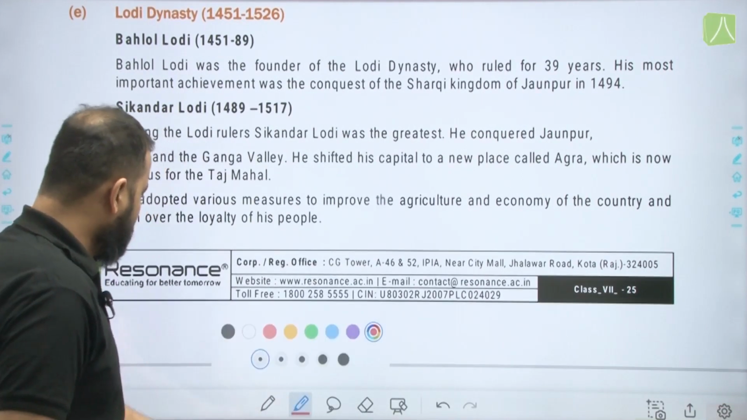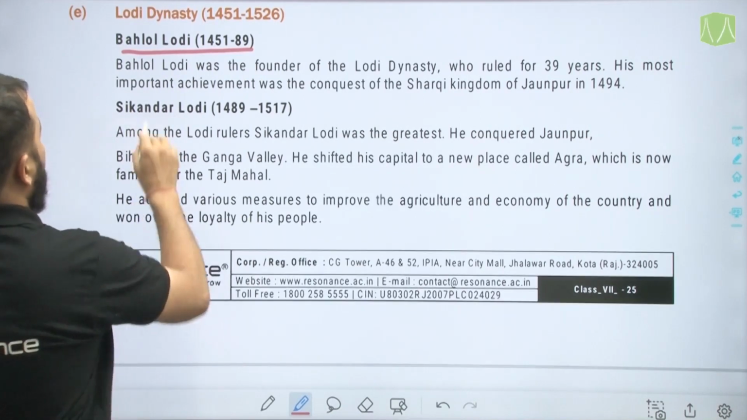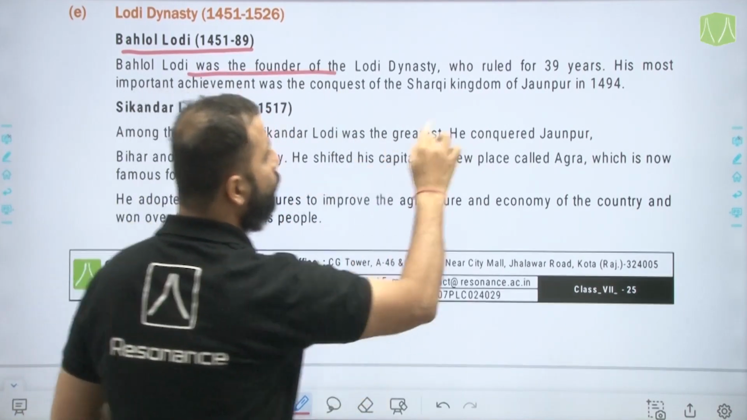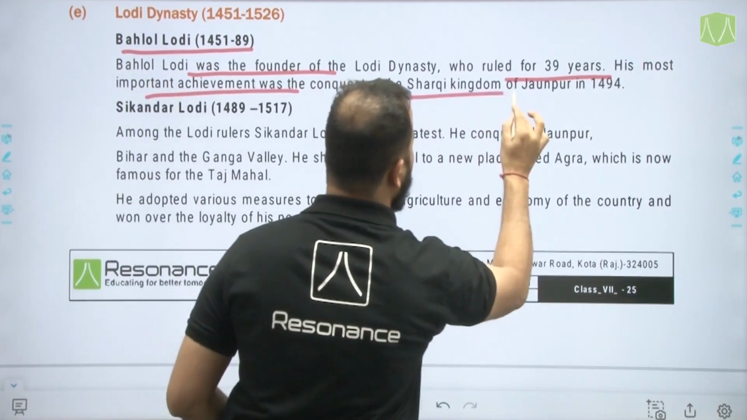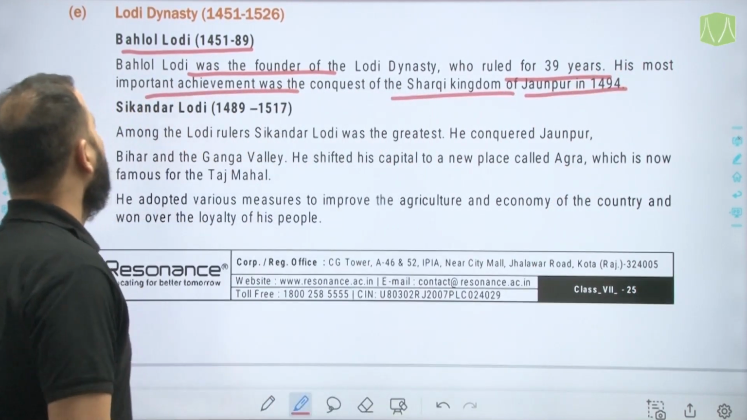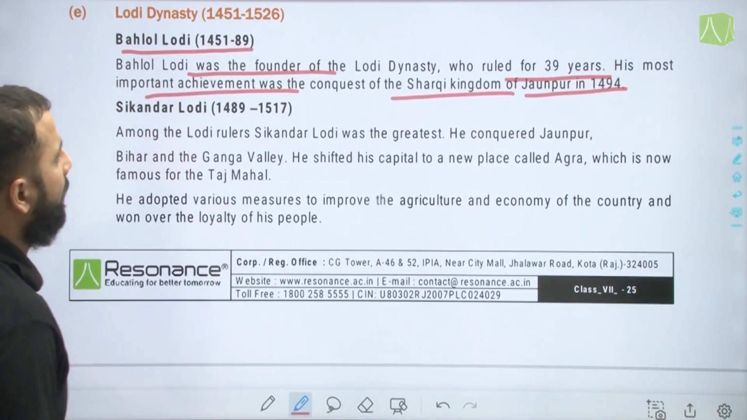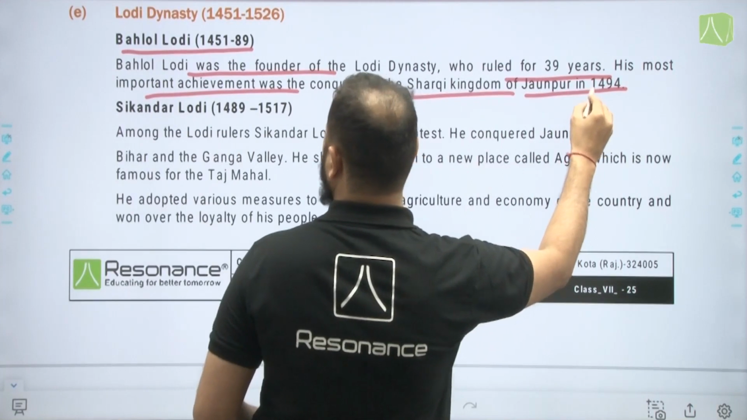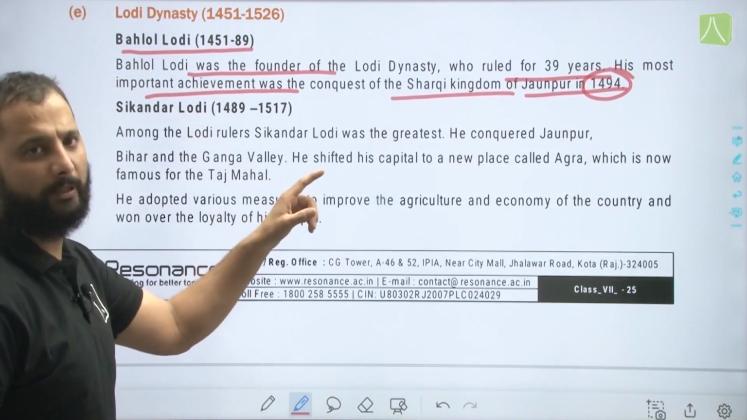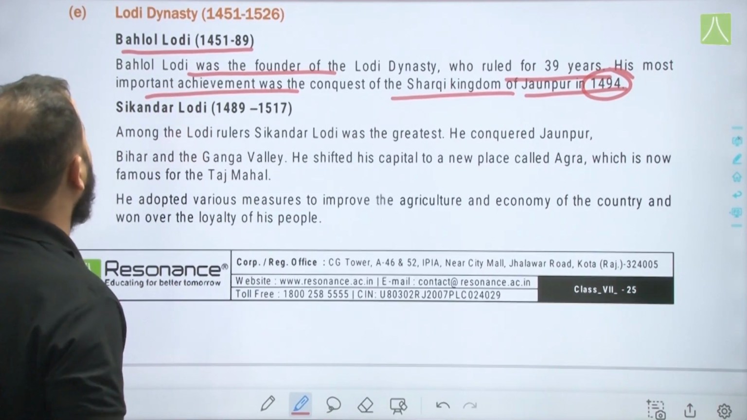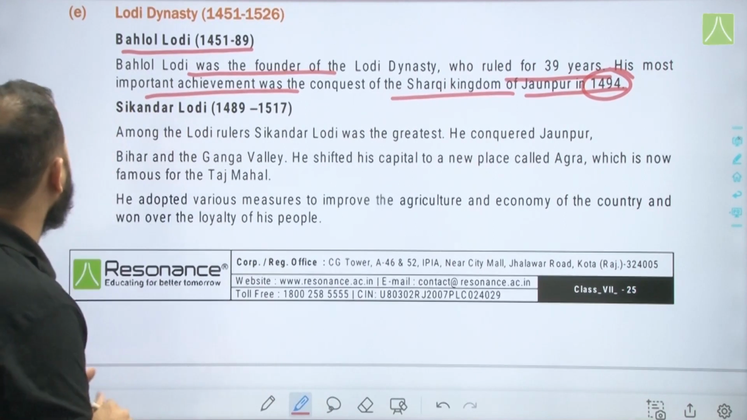Now starting with Bahlol Lodi, 1451 to 1489. Bahlol Lodi was the founder of the Lodi dynasty who ruled for 39 years, and his most important achievement was the conquest of the Shariki kingdom of Jaunpur in 1494. I guess this date should be wrong. This should not be 1494, it should be something else. So probably we'll get it corrected.